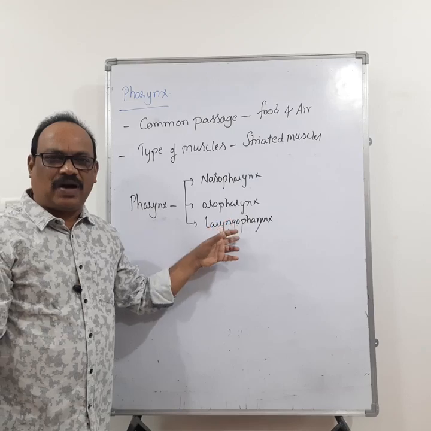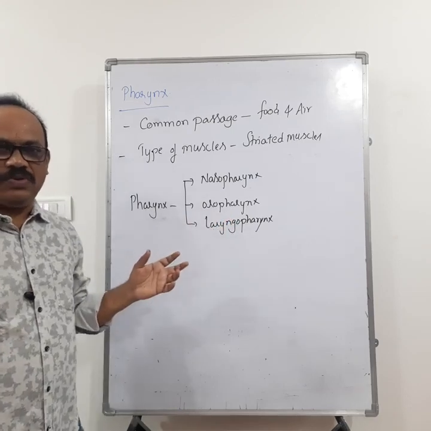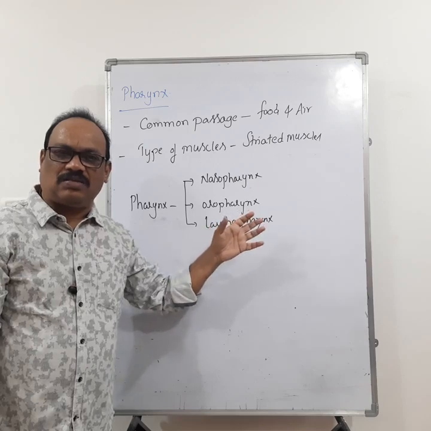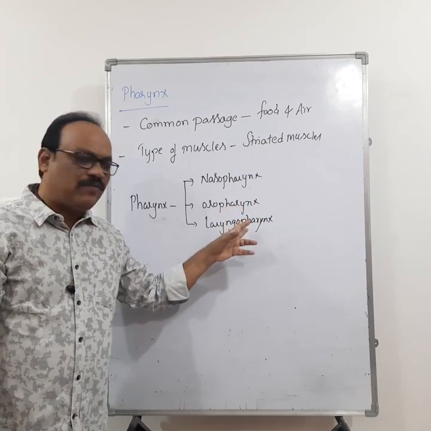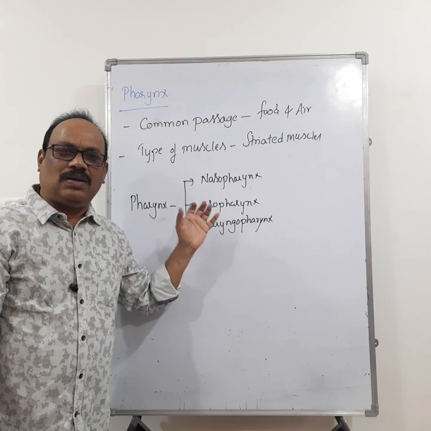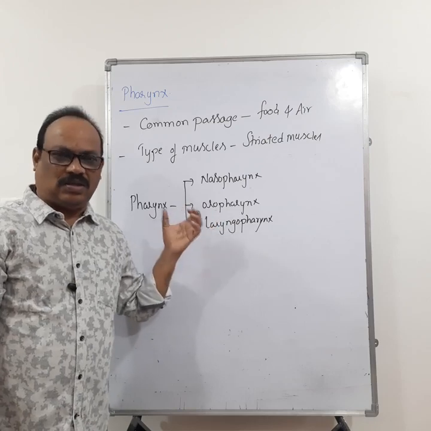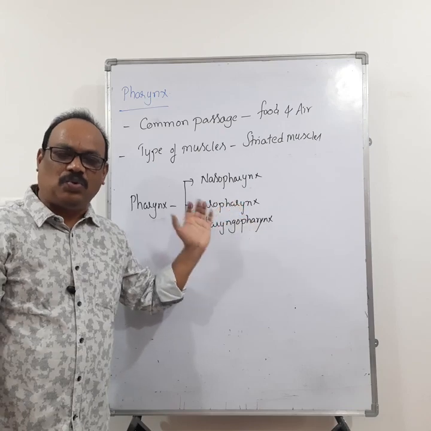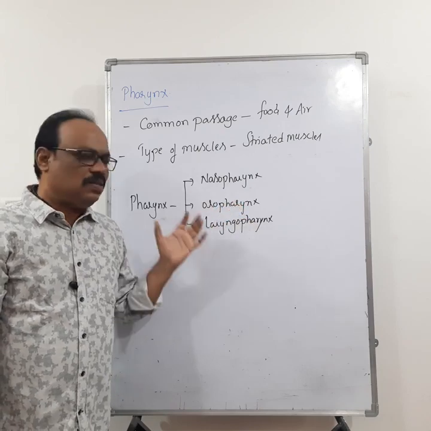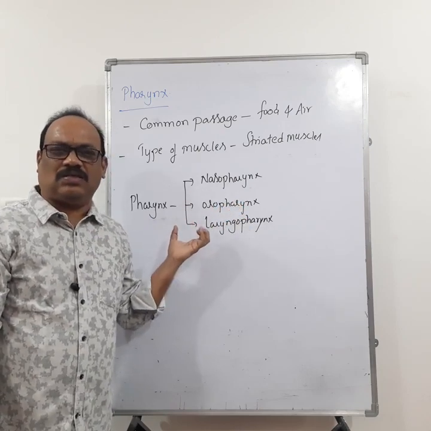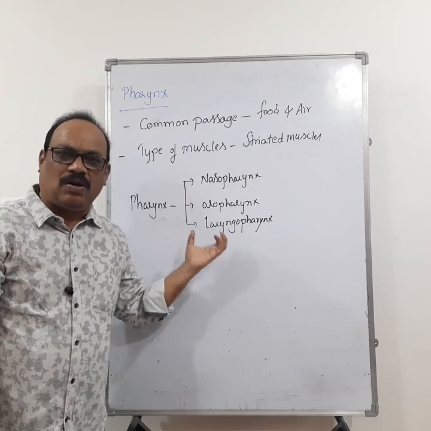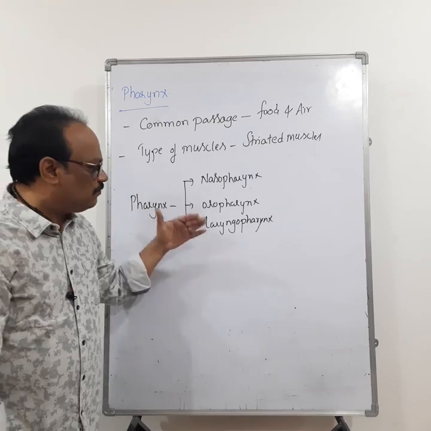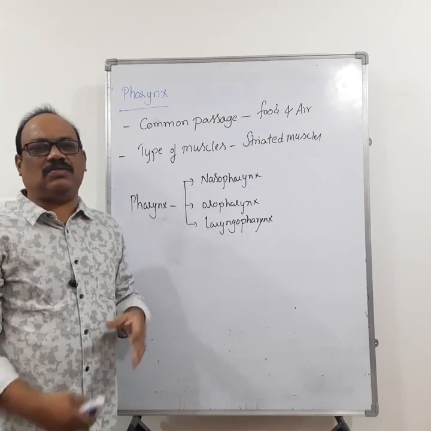And this laryngopharynx has two apertures. Okay, one aperture is called glottis and another aperture is called gullet. So the laryngopharynx opens into the larynx through the glottis, and opens into the esophagus through the gullet. The opening of the glottis is covered by the epiglottis at the time of swallowing the food. Now this pharynx opens into the esophagus.